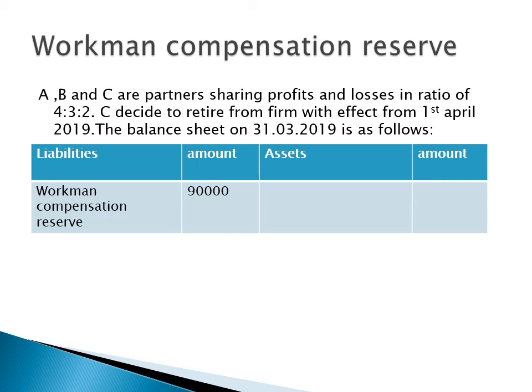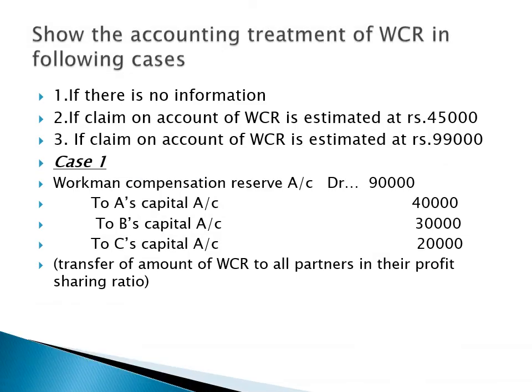Here I took one illustration. A, B and C are partners sharing profits and losses in the ratio of 4:3:2. C decides to retire from the firm with effect from 1st April 2019. Here the balance sheet is of 31st March 2019. Workman compensation reserve is given as 90,000.